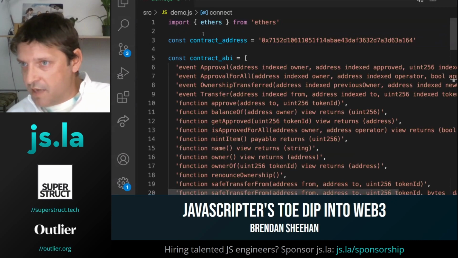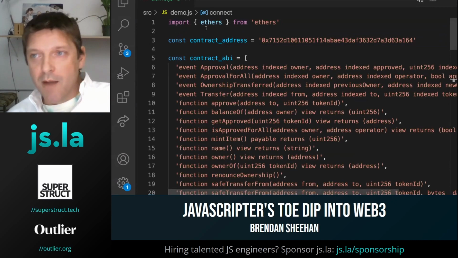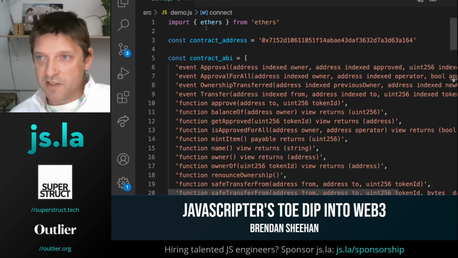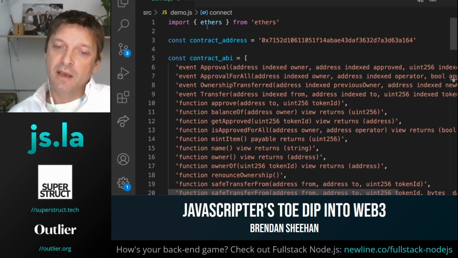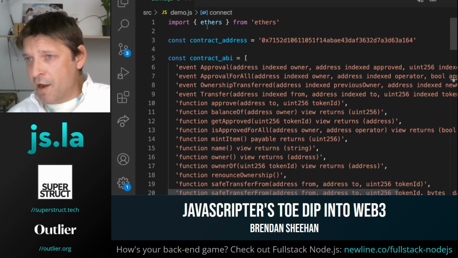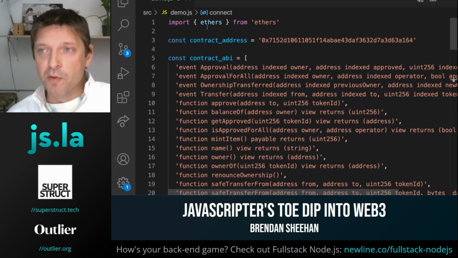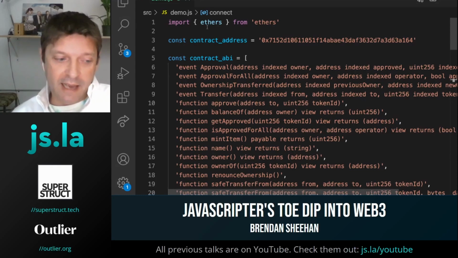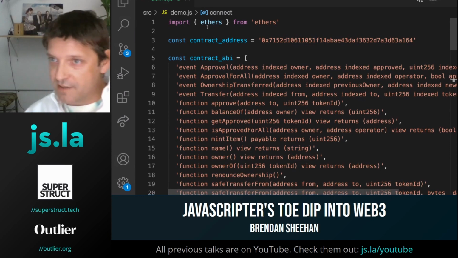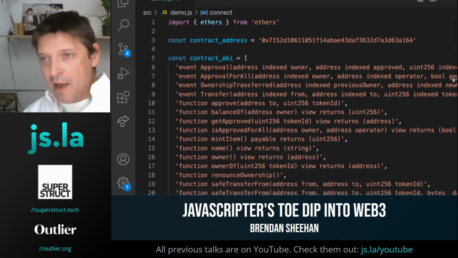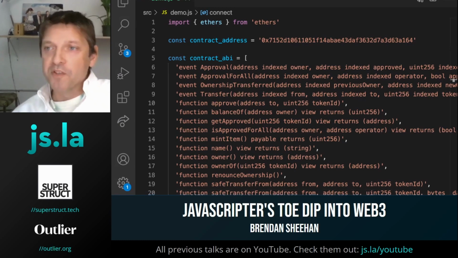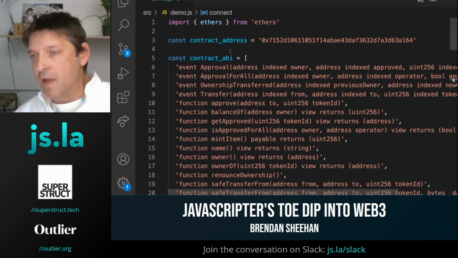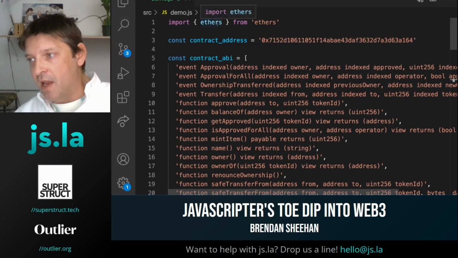So this is just a demo version. I removed all the DOM stuff out of this file so we can just look at the nuts and bolts of interacting with the blockchain. And I also should mention, this is a very, very rudimentary example. What we're doing on the front end to show and hide the gated content is just basic old school CSS display none. So it's not that robust of an authorization, but there are tools available for making things a little bit more ironclad.